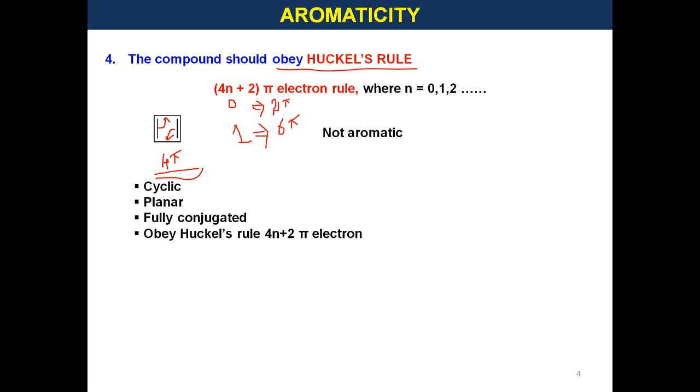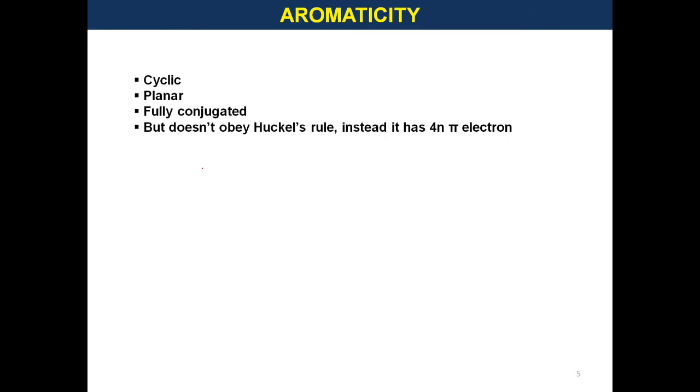Okay, here you should also know one more thing. Suppose your compound is cyclic, planar, fully conjugated and having continuous delocalization, but it doesn't obey Huckel's rule. Instead, if it has 4n pi electrons in it, then the compound is said to be anti-aromatic.